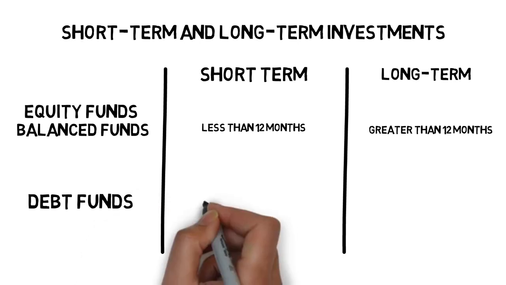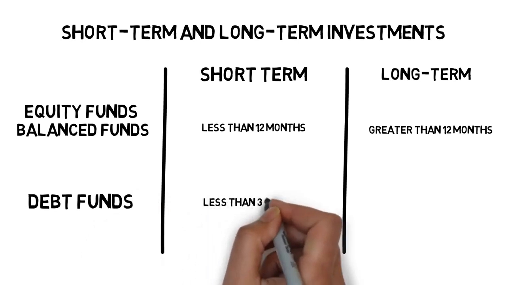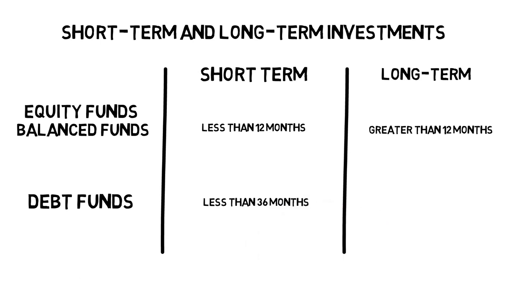For the case of debt-based mutual funds, an investment with holding period less than 36 months, that is 3 years, is regarded as short-term investment. On the other hand, a holding period greater than 36 months for debt funds is considered as long-term investment. So here is a quick summary of the short-term and long-term investment classification on mutual funds based on the holding periods. So now that we have understood both the types of mutual fund and the holding period, let's move forward to define how mutual fund returns are taxed in India.